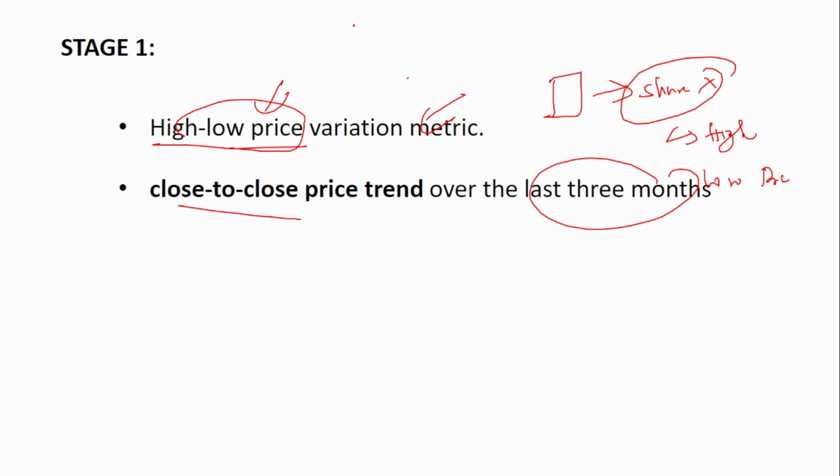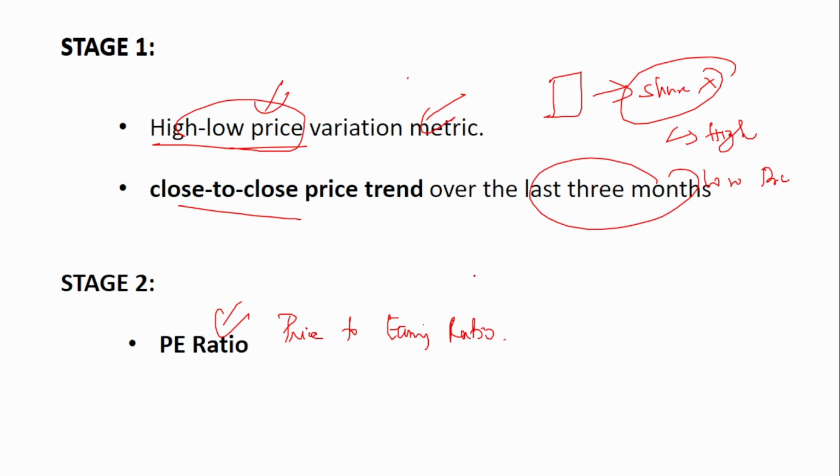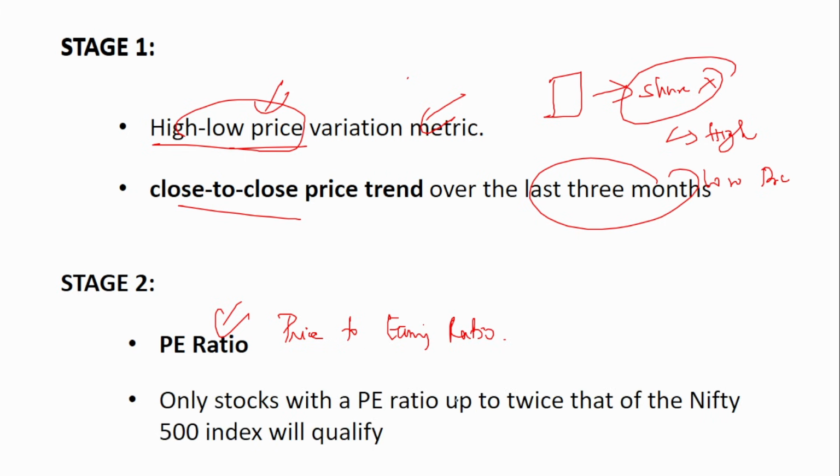Next, moving to stage 2. Under stage 2, the new parameter is the PE ratio, which is nothing but the price to earning ratio. This is monitored. When the PE ratio of a particular stock reaches up to twice that of the Nifty 500 index, then it is placed under stage 2. That is, it moves from stage 1 to stage 2. Remember, PE ratio up to twice that of the Nifty 500 index, then it is placed in stage 2.